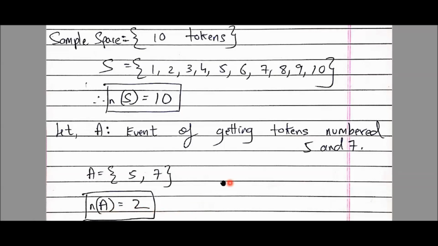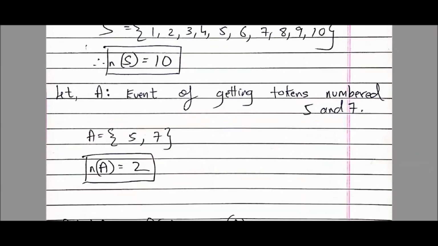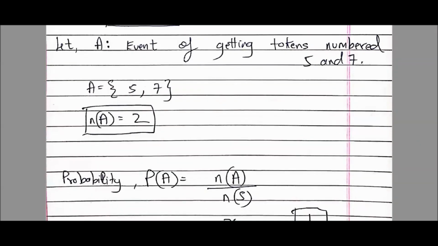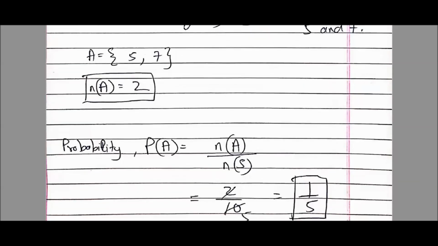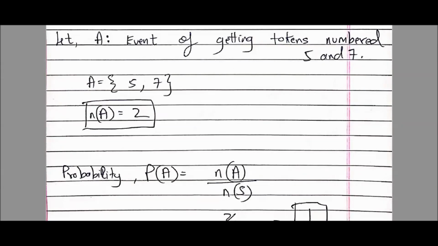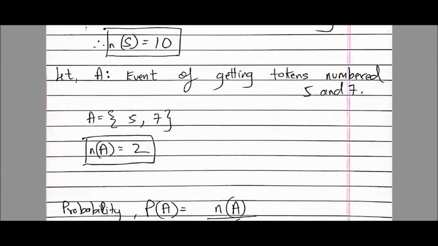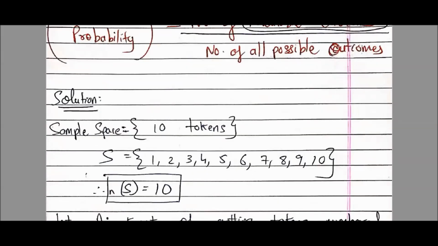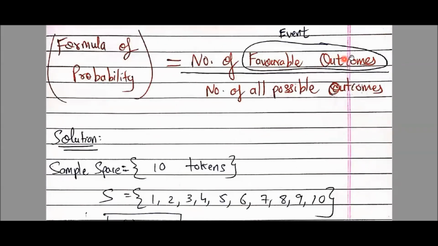Okay. So students, are you understanding? This 2 is what? My number of favorable outcomes. Okay, number of favorable outcomes. Okay students, so now let's proceed with the formula. What is my formula? Let me take you all back to our formula on the screen. See, this was our formula: number of favorable outcomes upon number of all possible outcomes.